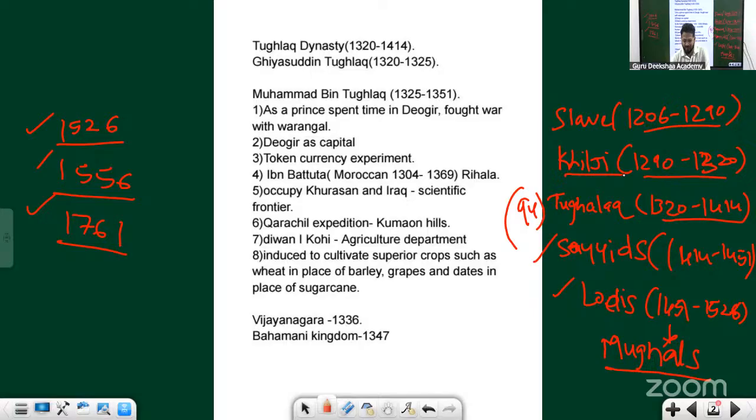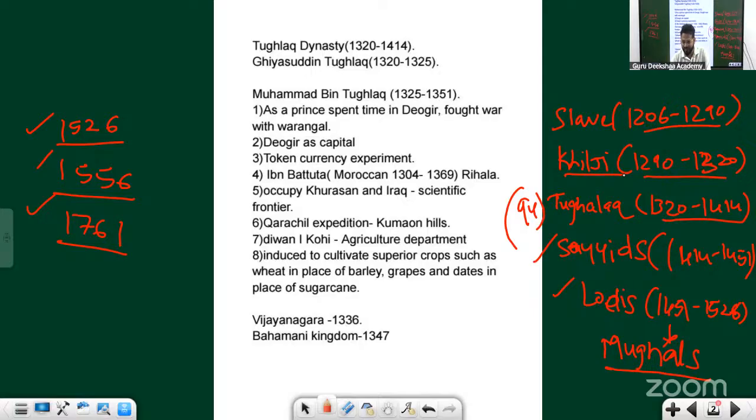Okay, so any works with respect to Qutbuddin Aibak that we have seen? He was the one who started constructing Qutub Minar. It didn't get completed in the period of Qutbuddin Aibak, but rather during the reign of Iltutmish, who was son-in-law of Qutbuddin Aibak. So then who is the next ruler? Aram Shah, but Aram Shah's reign was very short because he got killed by a person called Iltutmish.